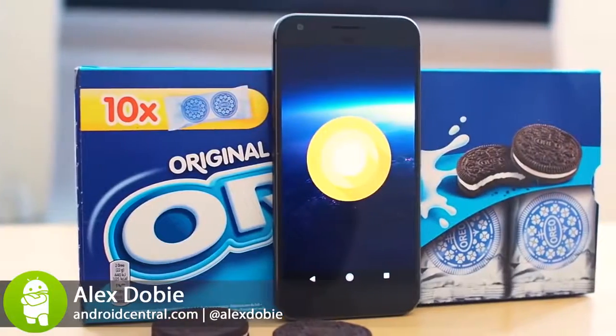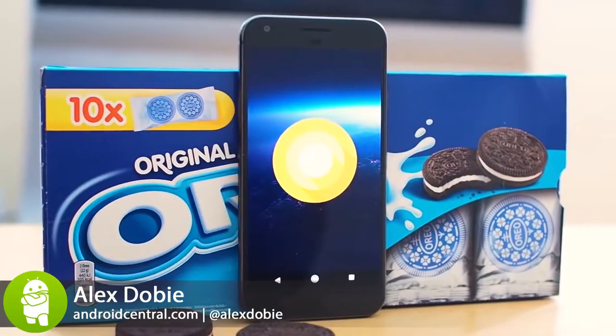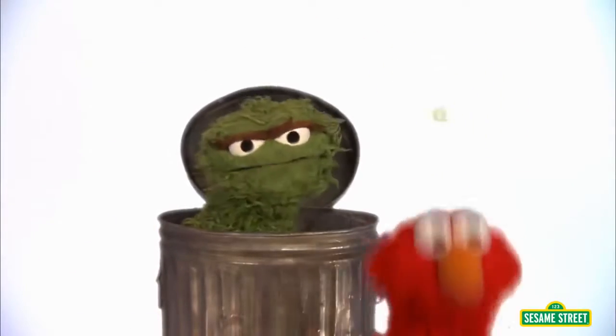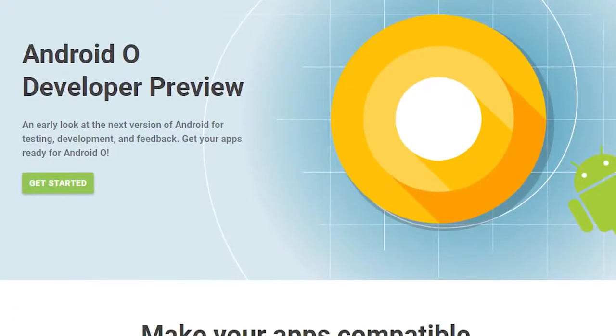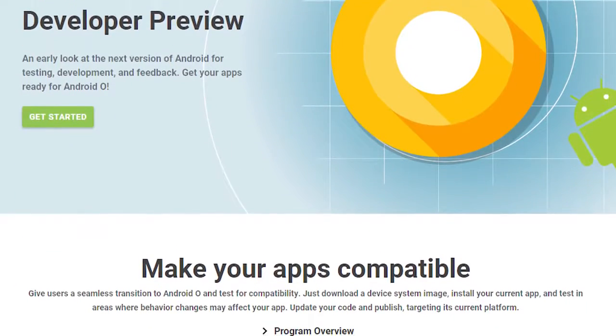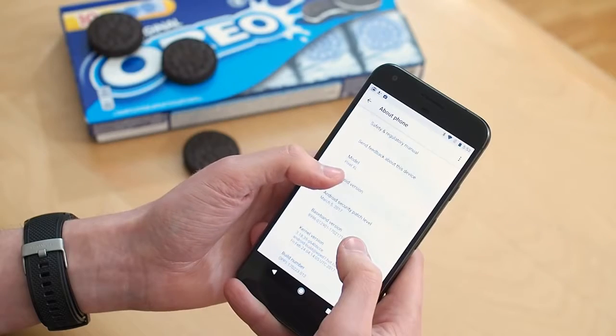So, Android O. Google has just announced the next version of Android. Unsurprisingly, it's Android O. O comes right after N, thanks Oscar. And the first developer preview is landing today, giving us a very early look at what to expect from Android O, features that will begin rolling out when the update's ready later this year.